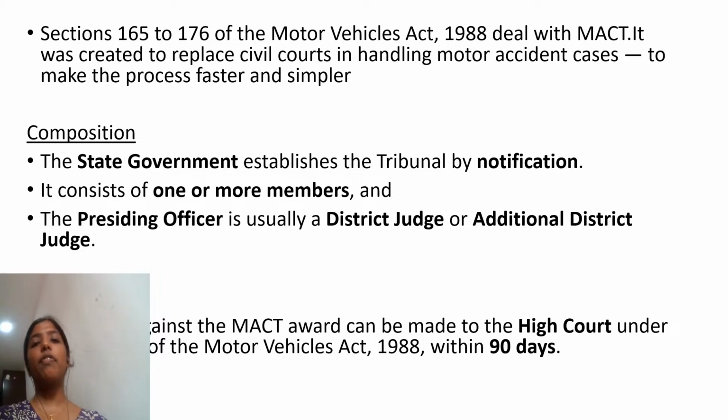The presiding officer is usually a district judge. Remember, the presiding officer is usually the district judge or additional district judge. And after the composition, we saw the appeal. If the party is aggrieved by the award, mainly the claimant or petitioner aggrieved by the award passed by the Motor Accident Claims Tribunal, then he or his legal heirs can file an appeal to the High Court within 90 days.